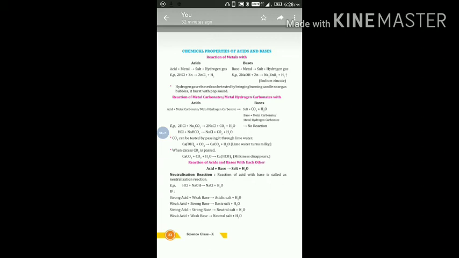And the reaction between acid and base is also known as neutralization reaction. Take example, when hydrochloric acid reacts with sodium hydroxide, which is a base, then we get sodium chloride, which is a salt, and water.